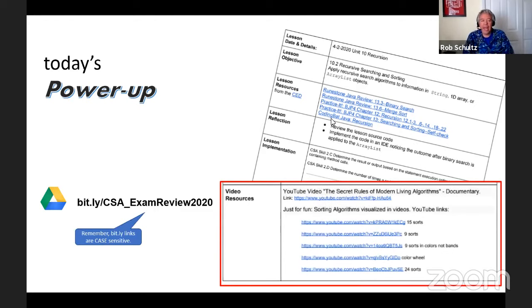Tomorrow, we're going to be looking at sorting algorithms. So if you have some time this evening, there are some great resources available on YouTube that involve sorting. Tomorrow, we're going to watch just a small segment of, I'll move my window out of the way here again.